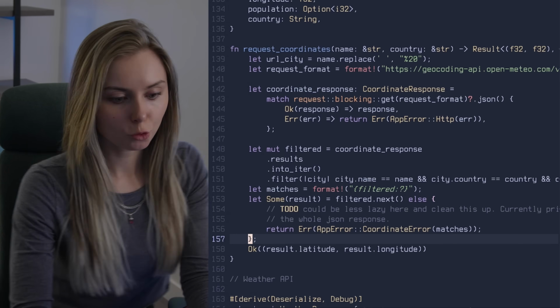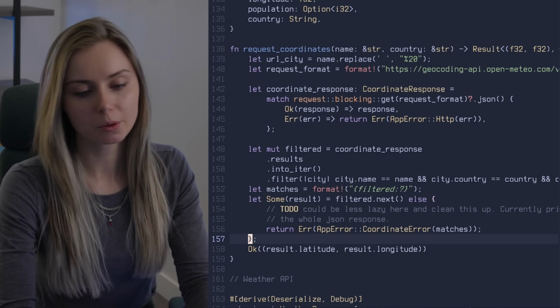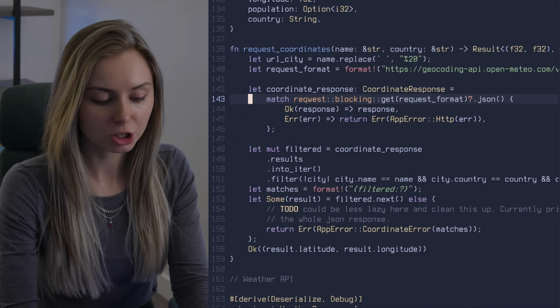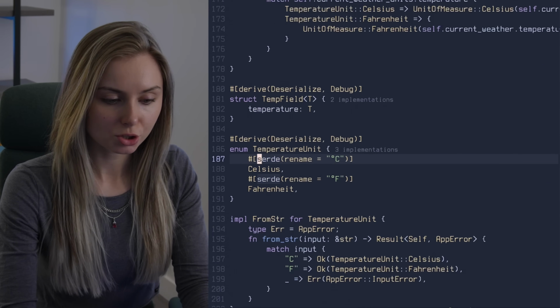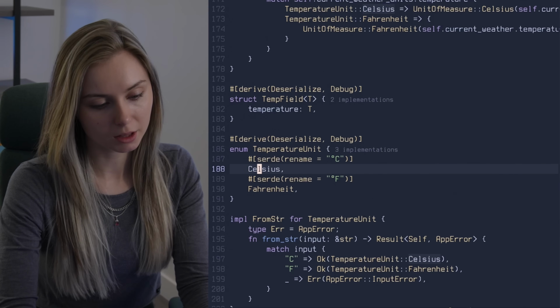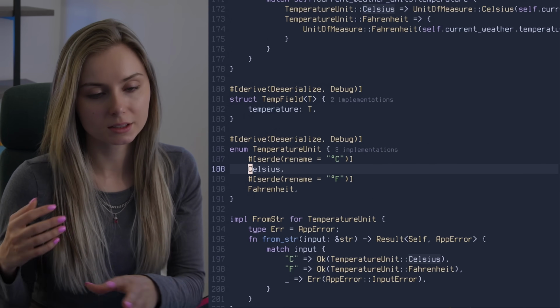We also, of course, had to figure out different data structures that we wanted to use here. But basically, marshalling the JSON was pretty straightforward. We ended up just using Serde for most things. The most complicated thing though was handling temperature.